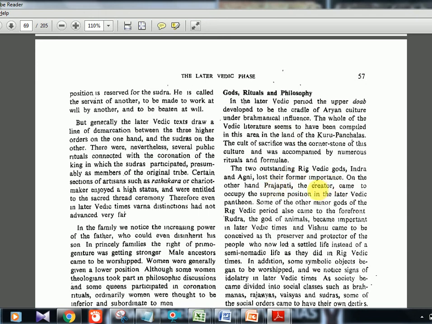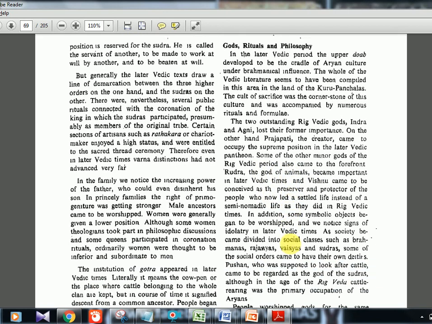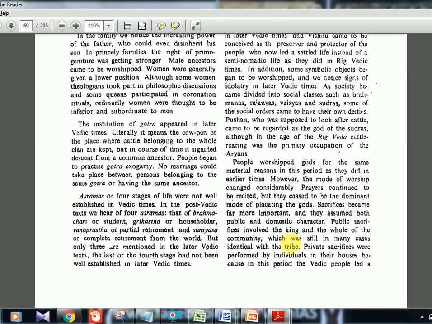Maybe you can relate to the later Brahma. Brahma is like the creator of the world. So Prajapati became important. After that, Rudra was a minor god in the Rigvedic time, but now he is an important god, and he is the god of animals. So Prajapati is the creator, Rudra is the god of animals, and then Vishnu is the protector and preserver of the people. So there are 3 important gods in the later Vedic phase.